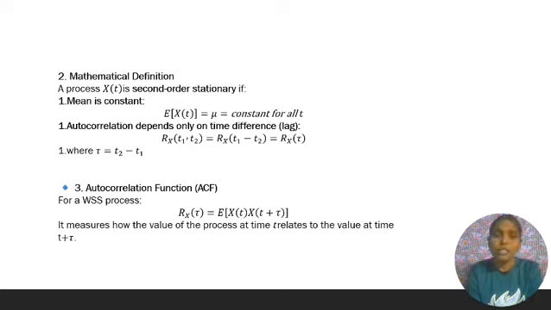Autocorrelation function ACF. For a WSS process, that means wide sense stationary process, Rx of tau equals expectation of x of t into x of t plus tau. It measures how the value of the process at time t relates to the value at time t plus tau.